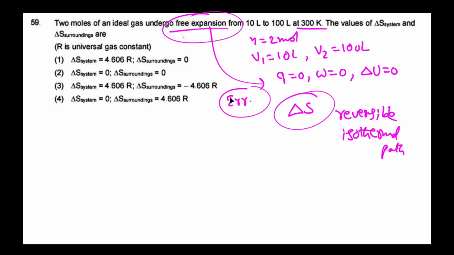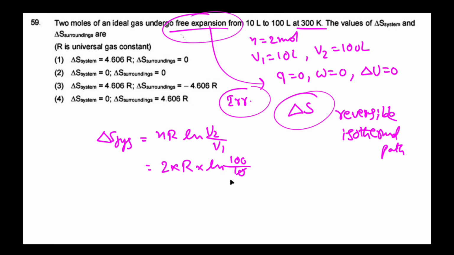For isothermal reversible expansion of an ideal gas, delta S system is equal to nR ln V2 by V1. So n value is 2, that is R into ln 100 by 10.